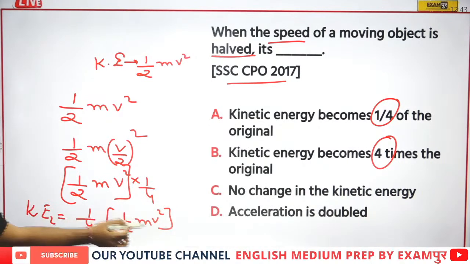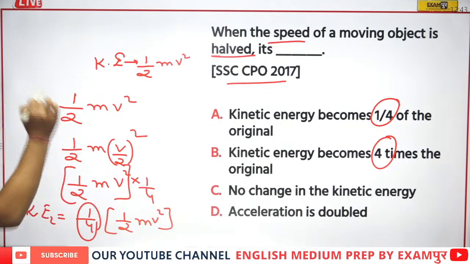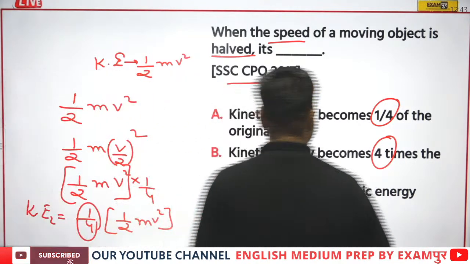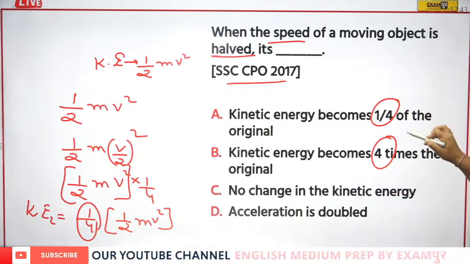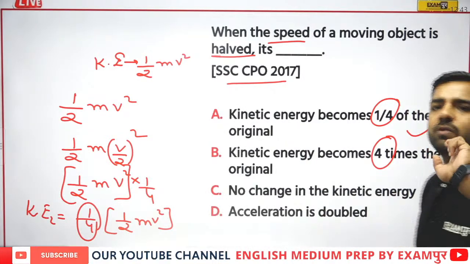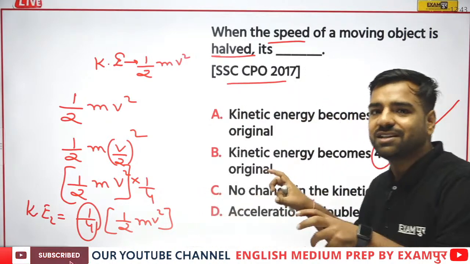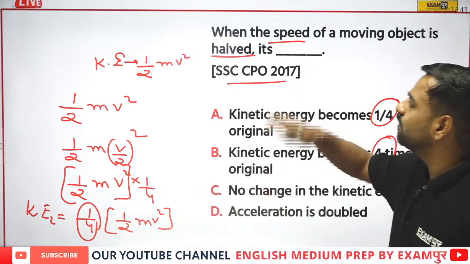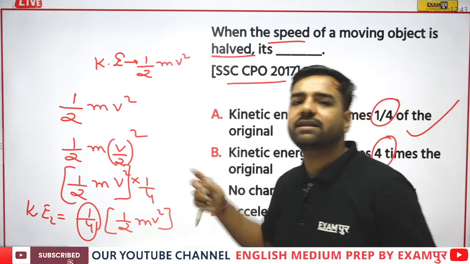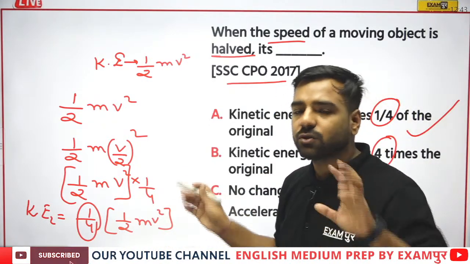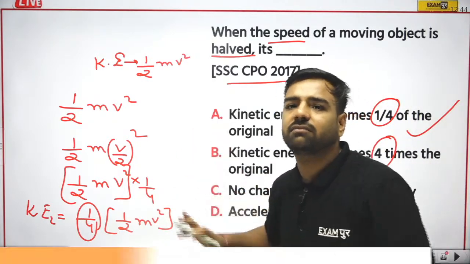So if I talk about this particular formula, this has become 1/4 of the original. So yes, option number A is going to be the correct answer. So who was the one? Prajwal. Got my point? Please do not go wrong with this question, because this question is asked many times. They are just doing what? Velocity is doubled, it is halved, it has become 4 times. So in this manner, you have to just calculate and get the answer.